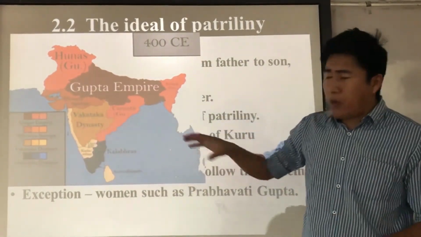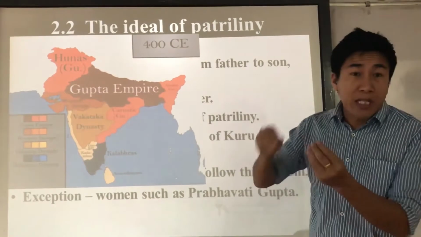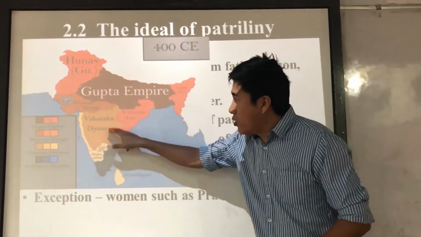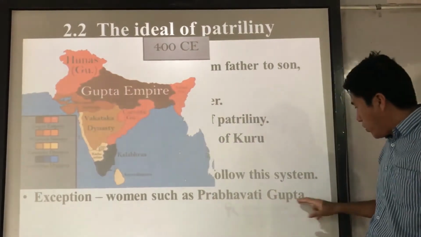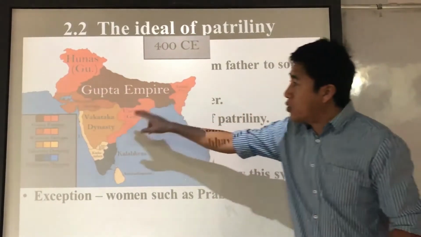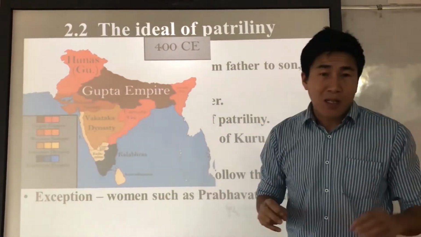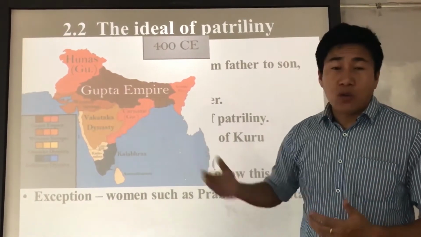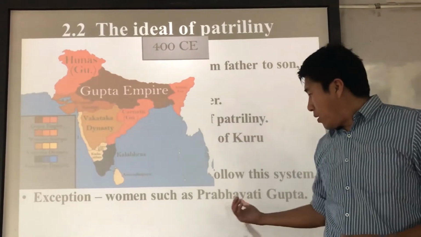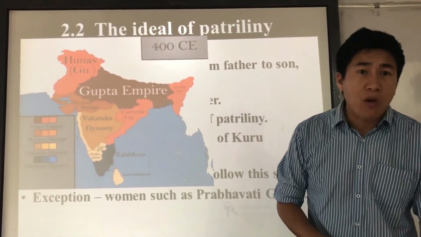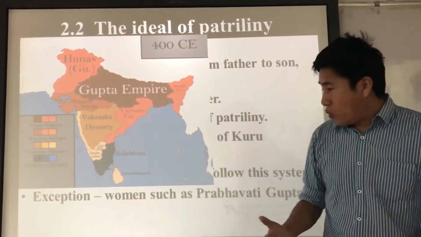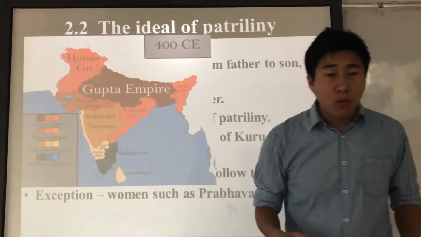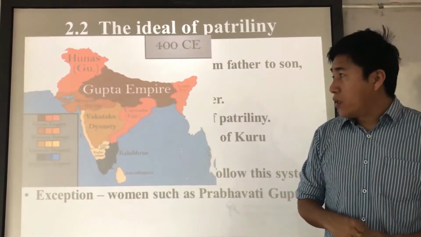They were a very powerful dynasty, contemporary with the Gupta Empire. Early in the reign of King Rudrasena II, her sons were very small and not able to rule. So she ruled this Vakataka empire for almost 20 years.